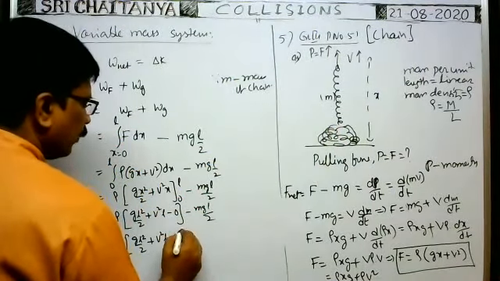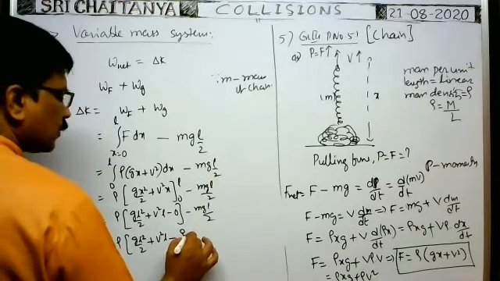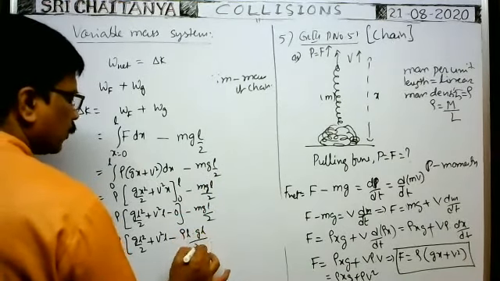Mass per unit length is rho, so for length L the mass is rho L, and mg L/2 is rho g L square by 2.